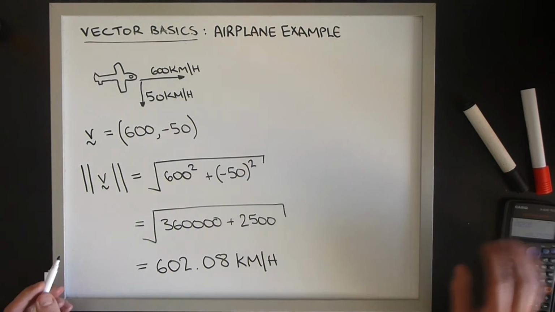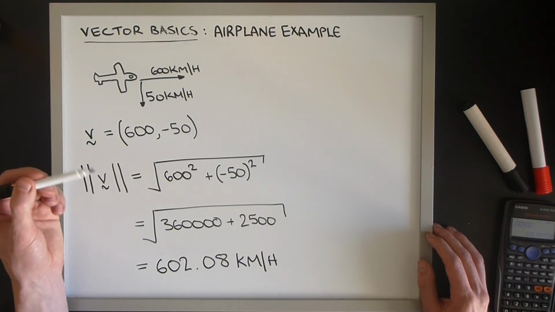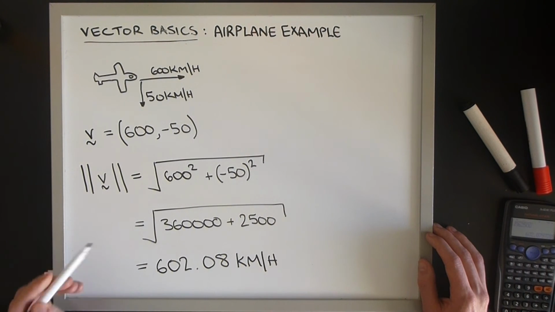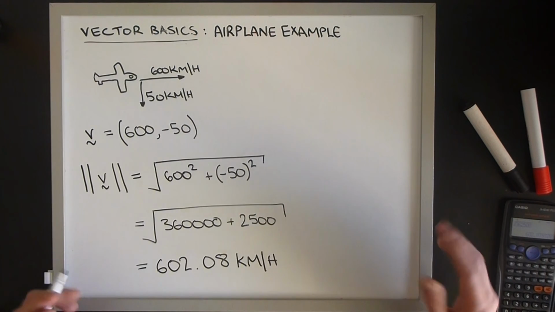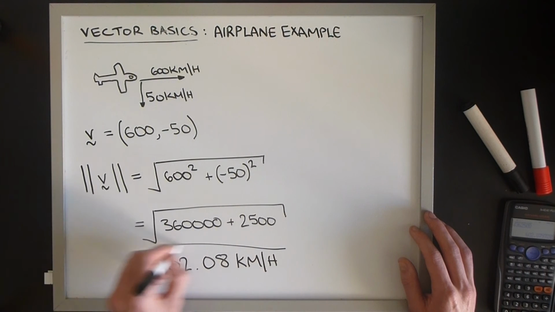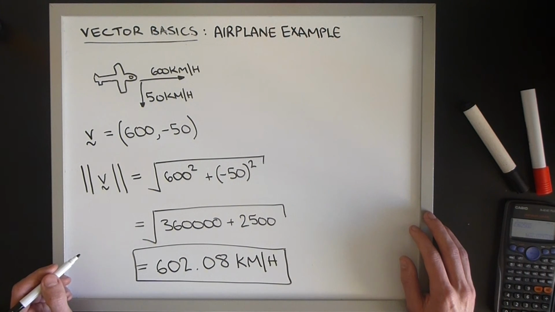Now you can use your cosine and sine rules in order to work out the angle at which it is pushed off course, if you really want to, but for this example we're just going down to the magnitude, so our answer is 602.08 kilometers an hour.